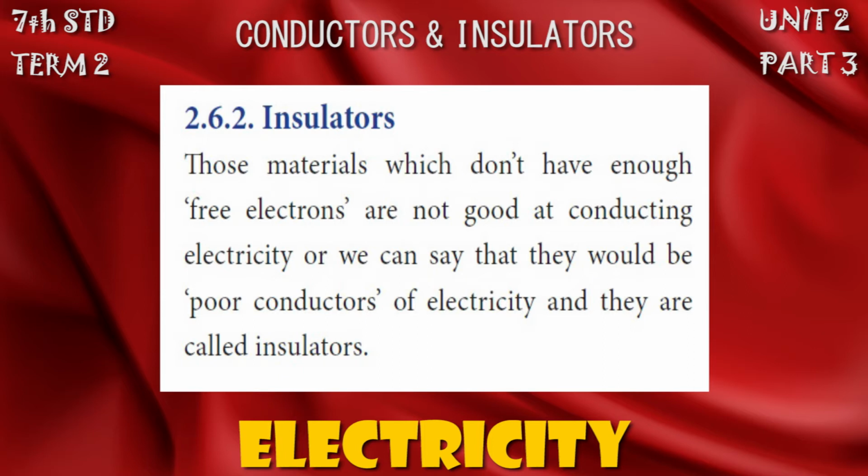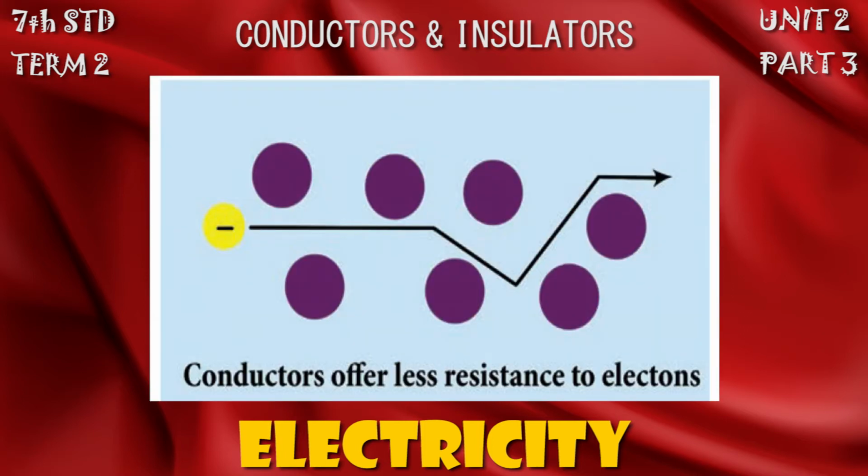Those materials which do not have enough free electrons to flow would be poor conductors of electricity. A good conductor has a very low resistance to the flow of a charge, that is, electrons. This flow of electrons constitutes an electric current. All metals, impure water and earth are good conductors.